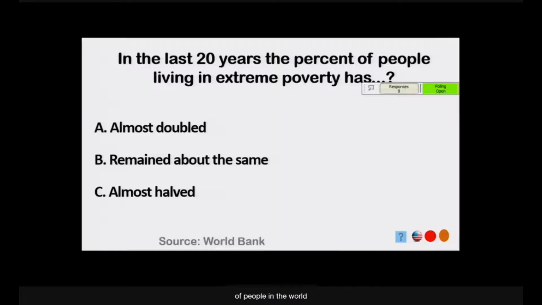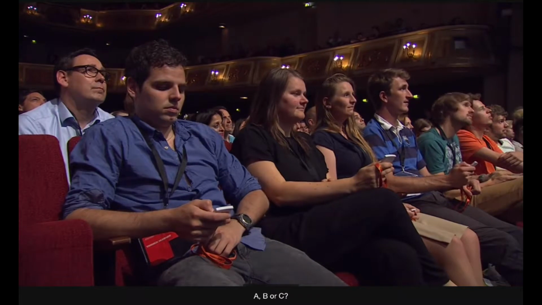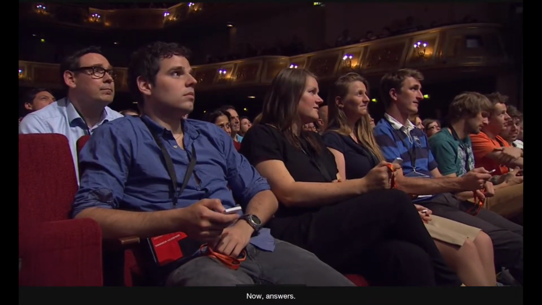In the last 20 years, how did the percentage of people in the world who live in extreme poverty change? Extreme poverty, not having enough food for the day. Did it almost double? Did it remain more or less the same, or did it halve? A, B, or C? Now, answers.